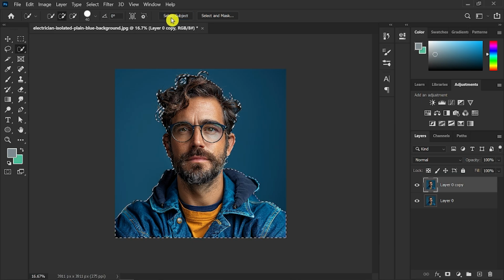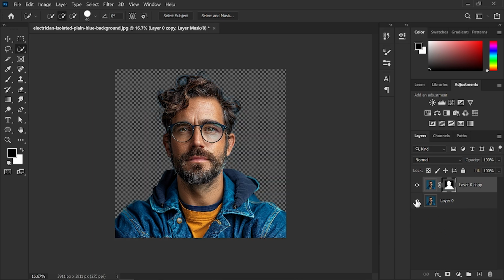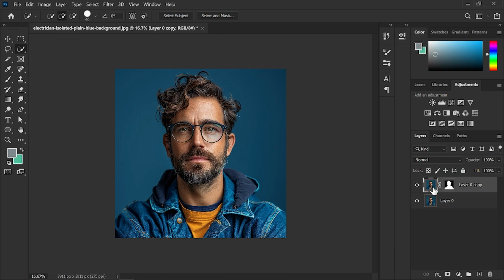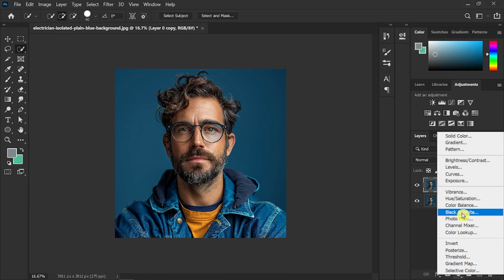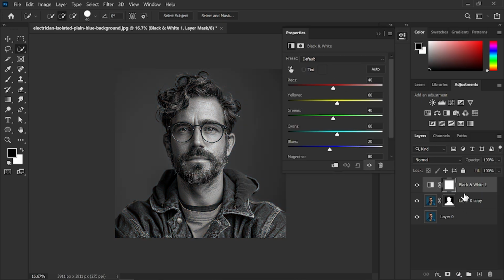Now, all we need to do is activate the mask by clicking the Layer Mask button at the bottom of the Layers panel. Great! Now we will choose the black and white effect from the bottom of the Layers panel. Don't forget to create a clipping mask on the person's image only by standing on the layer and pressing Alt.